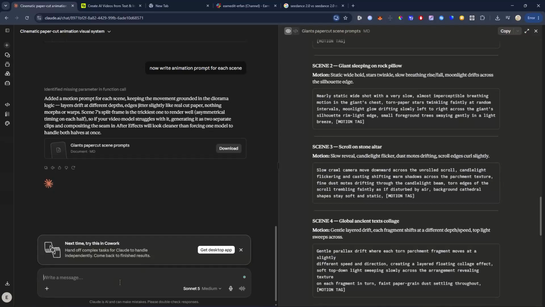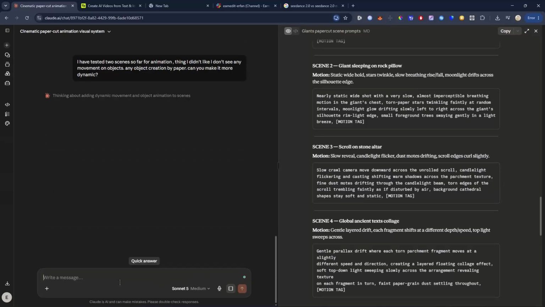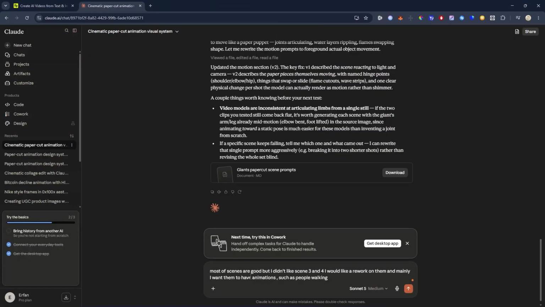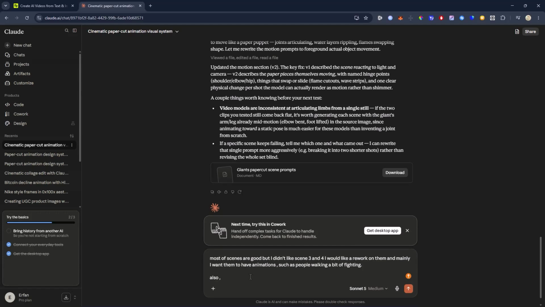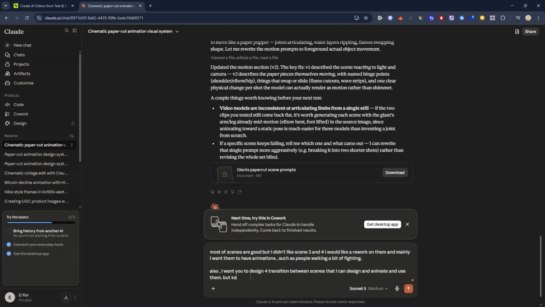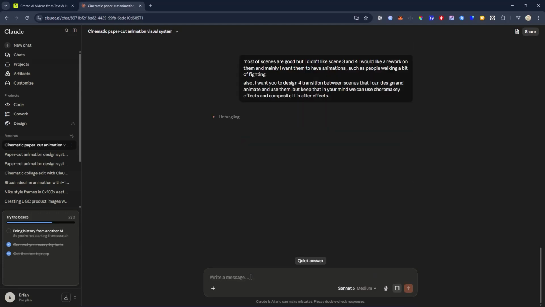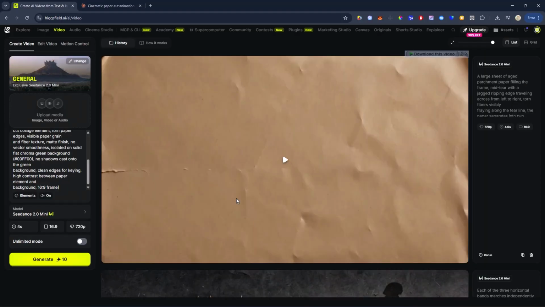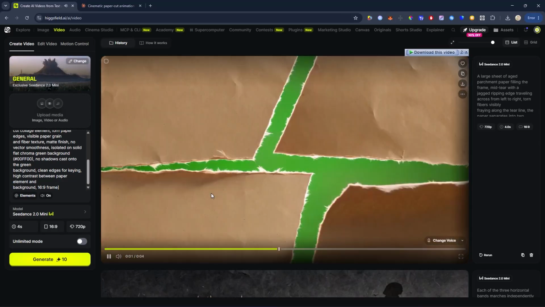After finishing the generation, I wasn't happy with some of the scenes, so I went back to Claude and asked it to modify them for me. Meanwhile, I also noticed that the scenes ended abruptly and looked very basic. So I asked Claude to design 4 transitions as well. I also told Claude that since I know After Effects and compositing, it should use that as an advantage and create chroma key transitions. Finally, I had all of the scenes ready,